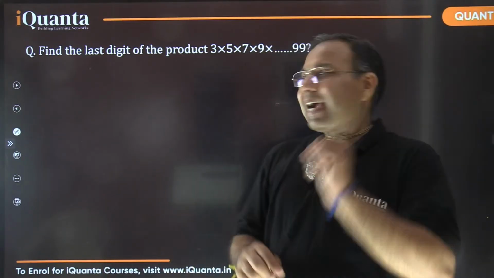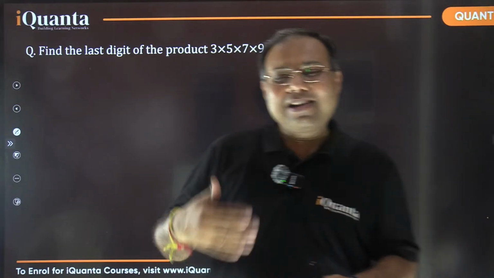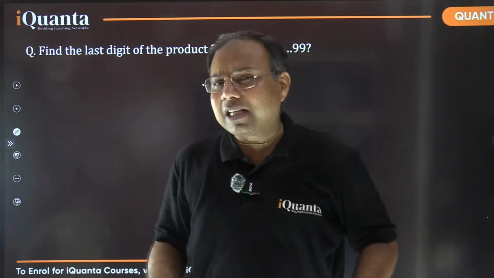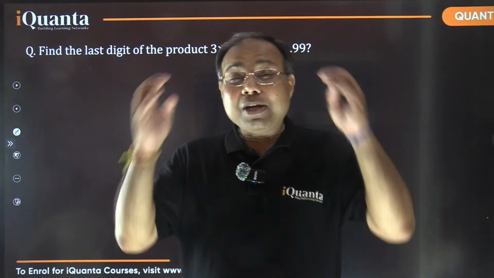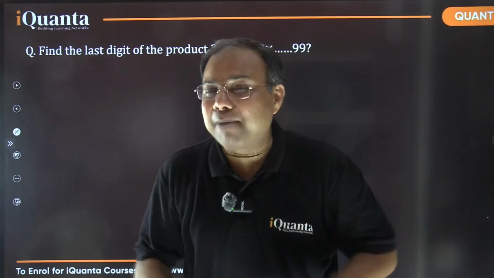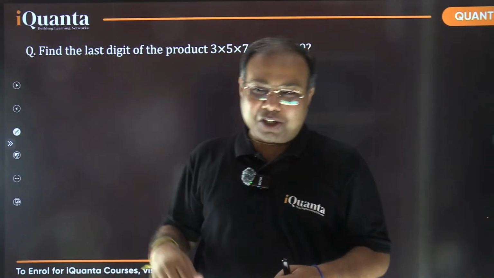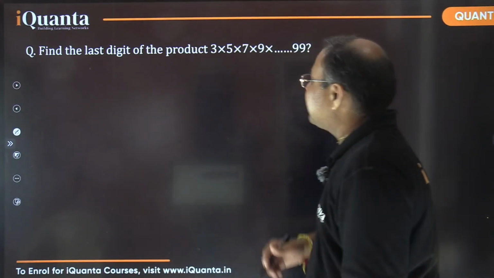So basically the idea is that with a simple statement, you can increase the number of questions, right? You can ask so many different things. The basic point is that you need to use your intelligence, that what all things can be deduced, what all things you can find for a given set of information, isn't it? So by the way, how did you find this? It was a very simple thing.